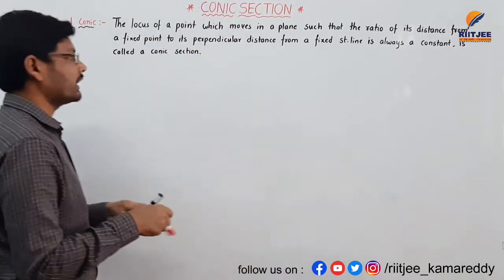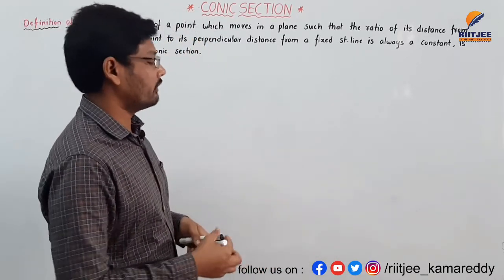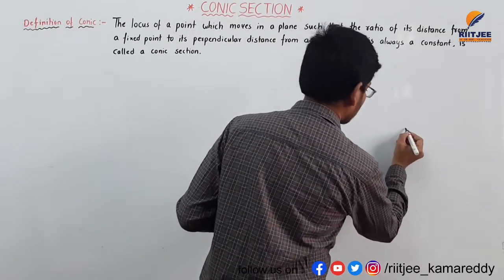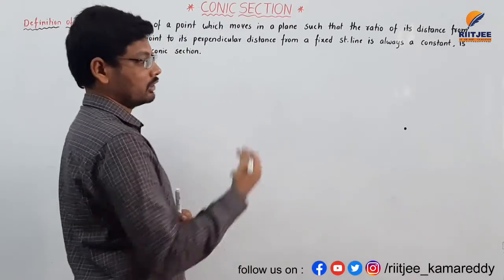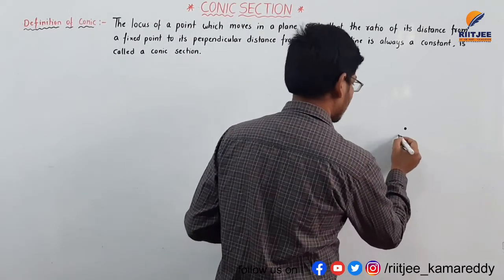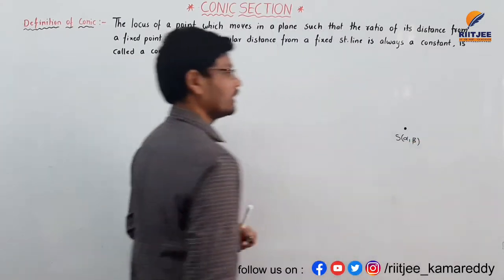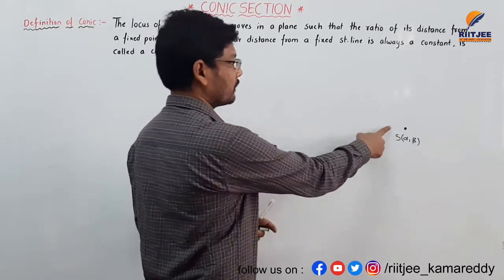I am drawing a diagram here, and first of all I am taking a fixed point. This is called the fixed point. This fixed point is considered as S, that is alpha comma beta, and I am taking a fixed line.